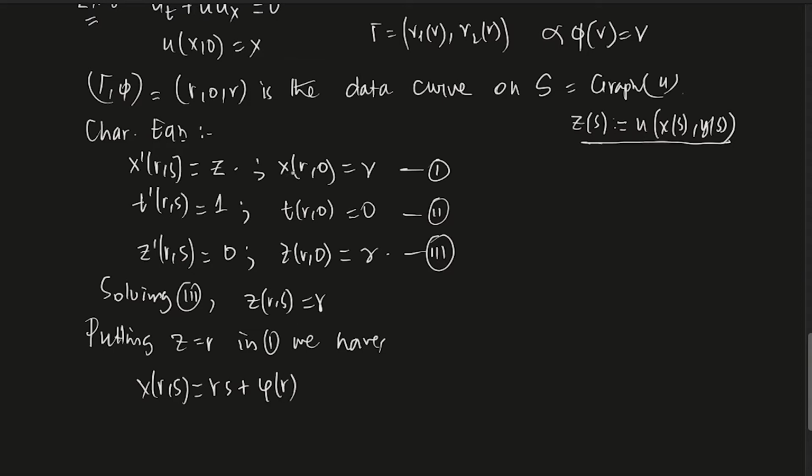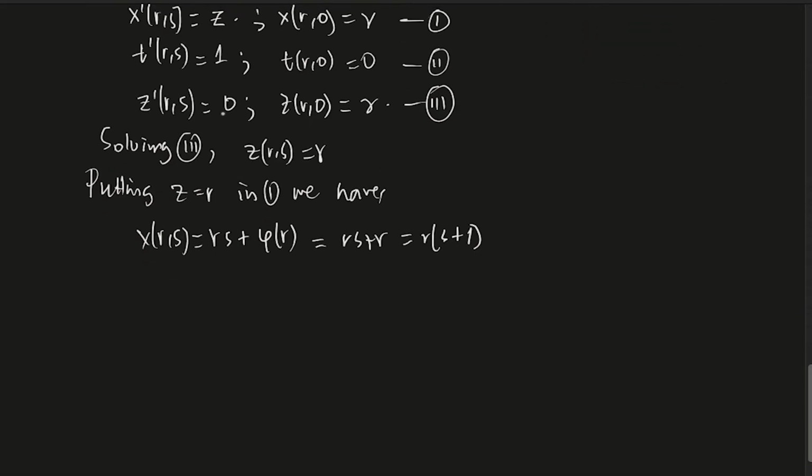If you put the initial condition at the point (r, 0), this is going to be r, so x is r s plus r, essentially r(s plus 1). And similarly, what is t of (r, s)? t is s plus some function depending on r, and since t of (r, 0) is 0, t of (r, s) is essentially s.